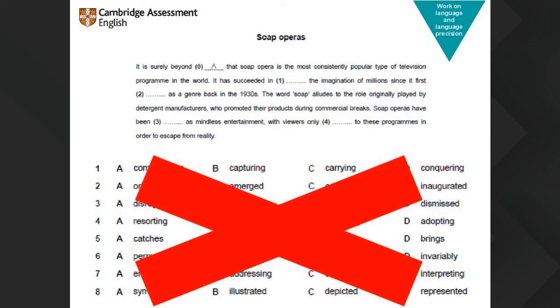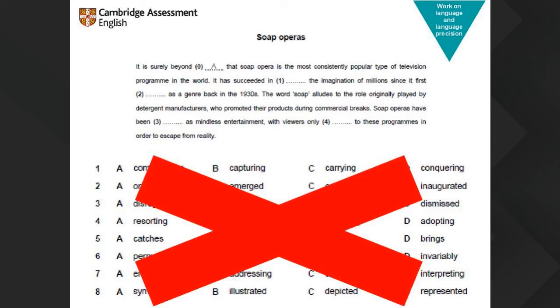This used to be, when reading and use of English were separate papers, in use of English. Now it is part 1, but it actually counts towards our students' reading marks. Why is that, Victoria? Because it has a more lexical focus. Exactly. This is much more lexical rather than grammatical.